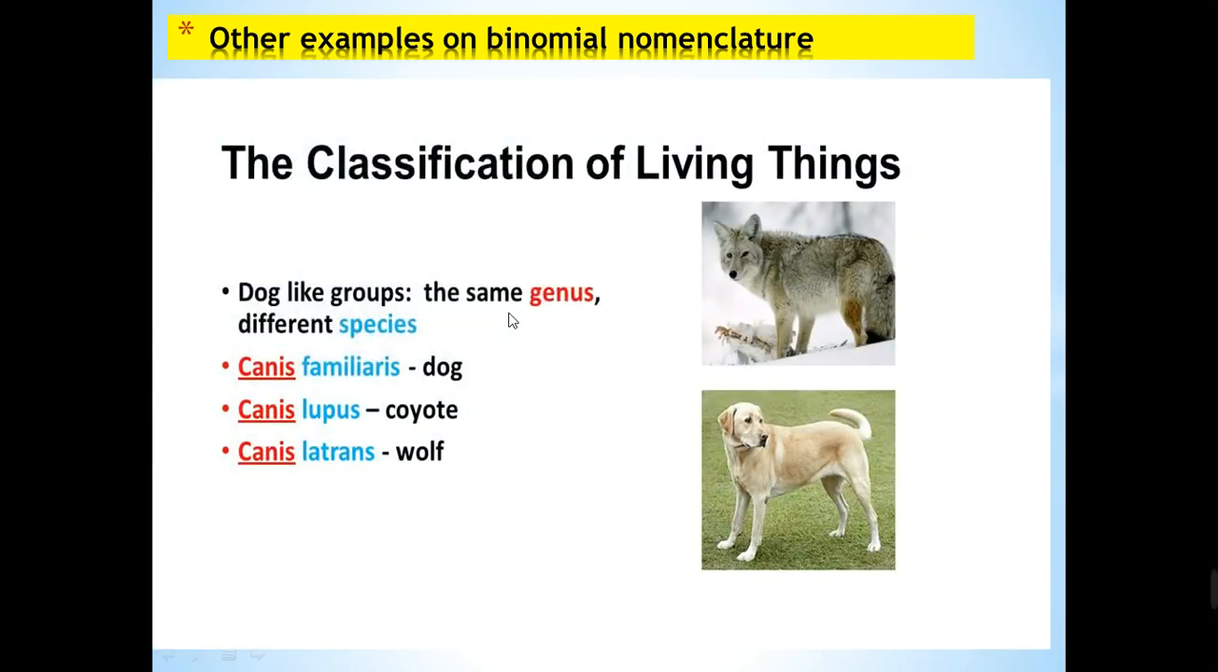Other example of binomial nomenclature. We talked about the dog name. Here is another example, coyote and wolf. The first word is related to the genus of them, and the second word is the species. It seems to be having the same genus but not the same species here.